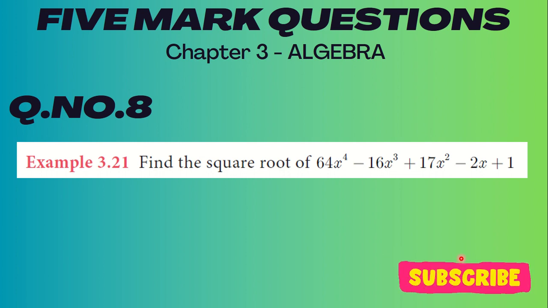Example 3.21 is find the square root of 64x power 4 minus 16x cube plus 17x square minus 2x plus 1.